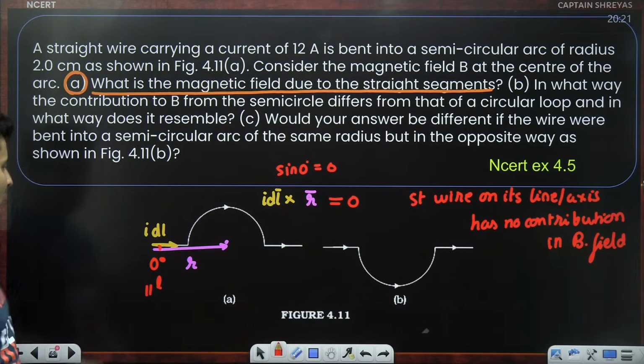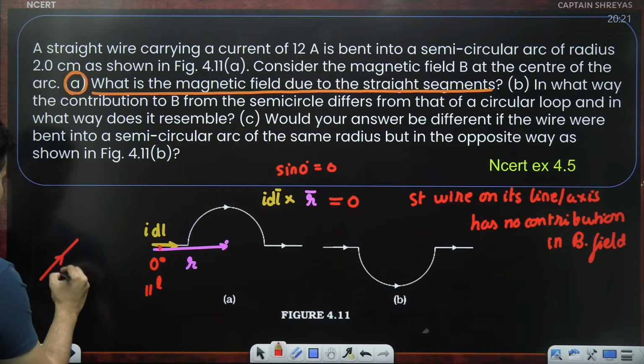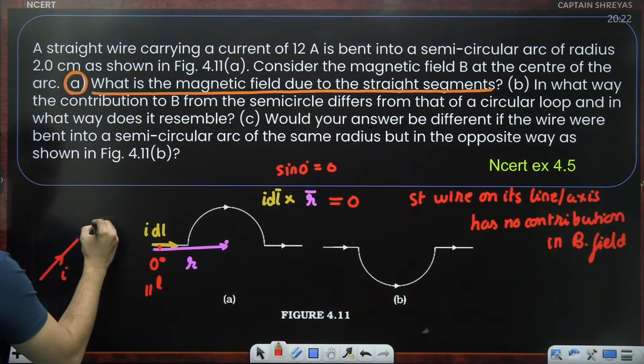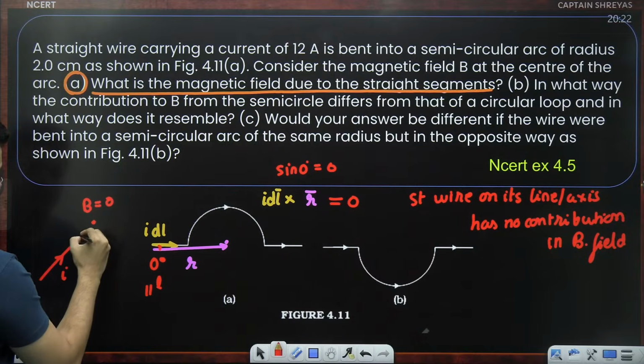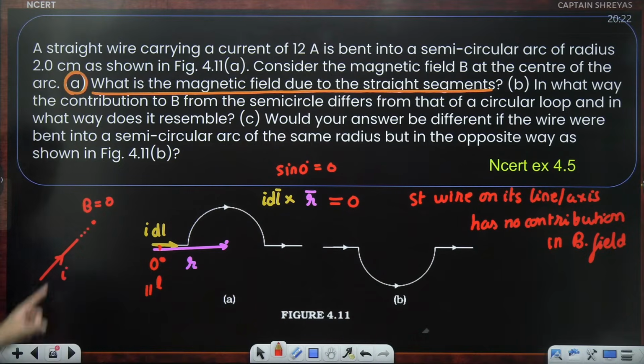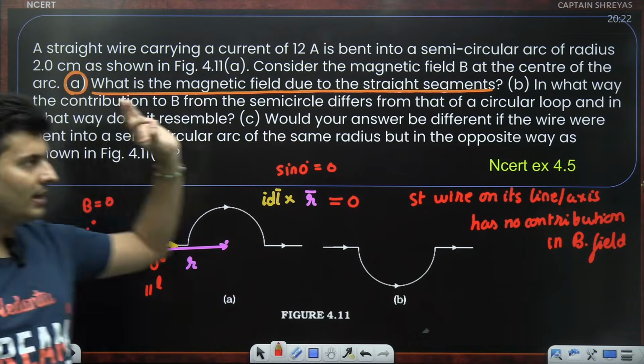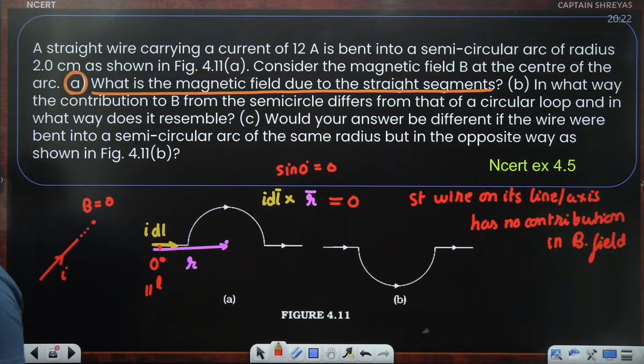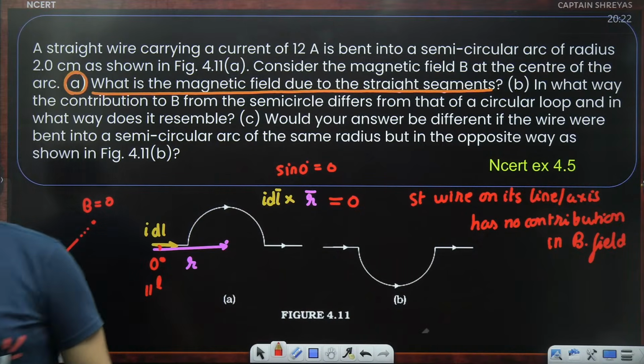Got it? So if you take any wire carrying current, you will see at this point the magnetic field will be 0 on that particular axis. Is the first part absolutely clear? Then can we go ahead? Yeah, they don't contribute. Perfect.